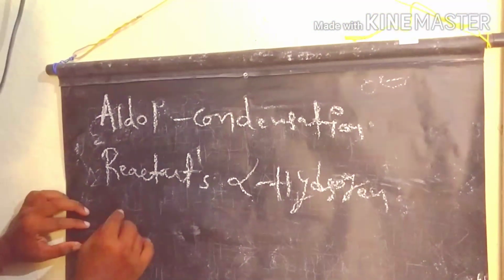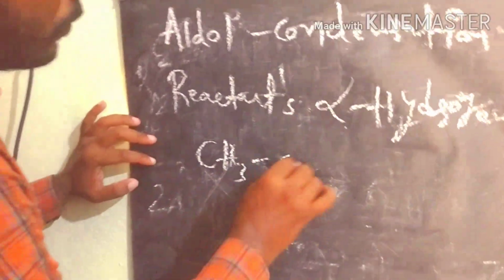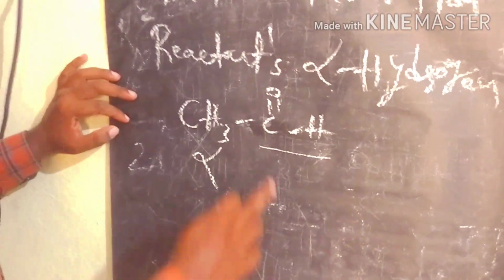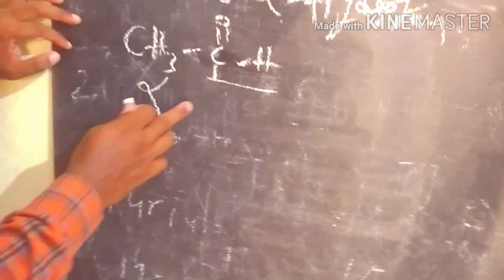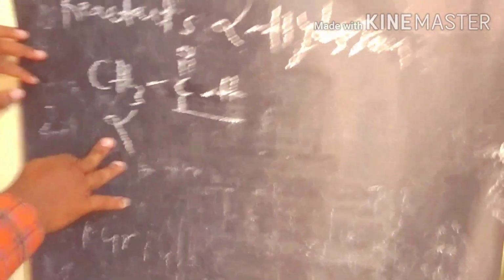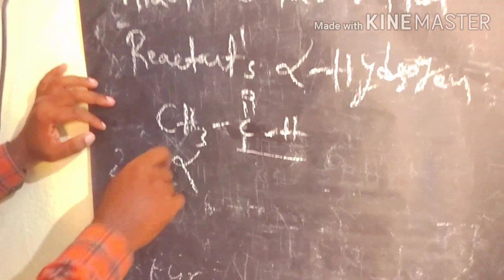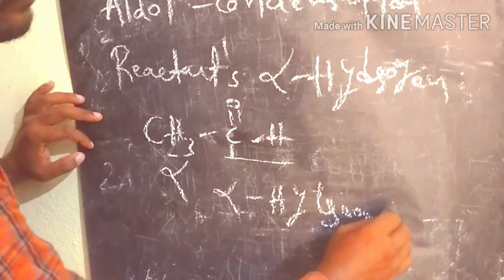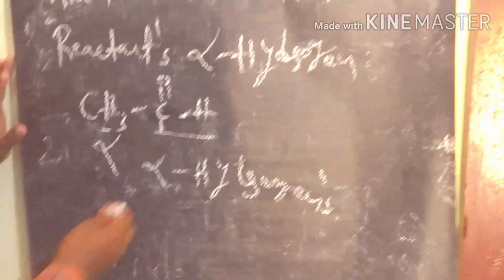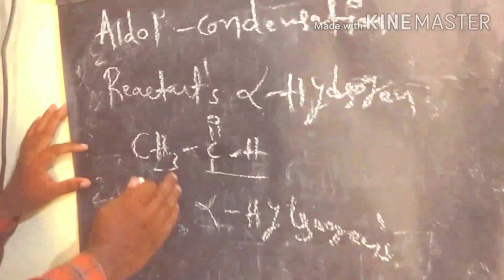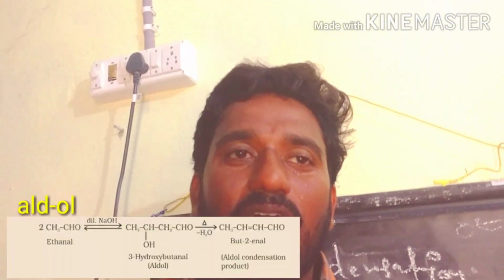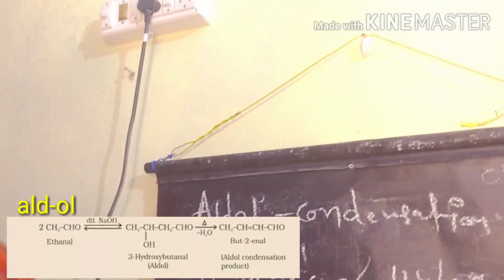For example, take acetaldehyde. Here in acetaldehyde there is a carbonyl group. The carbon adjacent to the carbonyl group we call the alpha carbon. The alpha carbon having hydrogens, we call alpha hydrogens. So alpha hydrogens are present in acetaldehyde. So 2 moles of acetaldehyde undergo aldol condensation. We are getting a beta hydroxy aldehyde. So that we call an aldol.